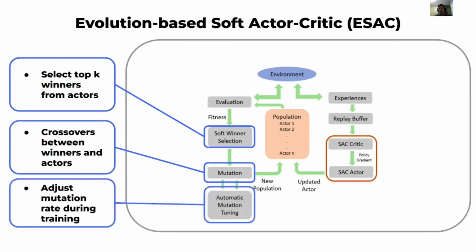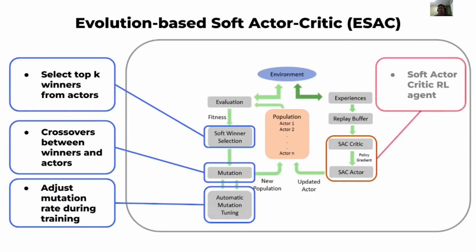Following mutation, we reinsert these members into the population. To control additional random noise arising from excessive mutations, we automatically tune the mutation rate during training. Once our evolutionary population is ready, we train a mutated soft actor critic RL agent using policy gradient method. The agent is inserted into the population and undergoes evolutionary training.